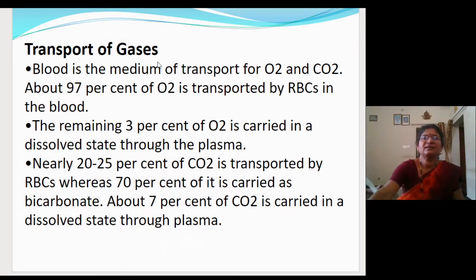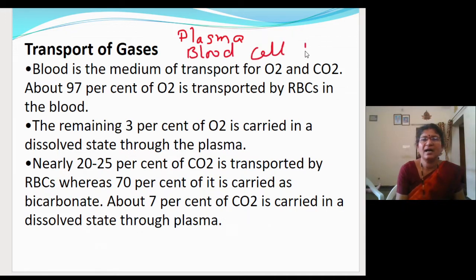Now, I already told you that the gases will get transported by the blood. That is, blood is the medium for the transportation of carbon dioxide and oxygen. You have studied the components of the blood in the last chapter, that is the plasma and the blood cells. Plasma will help in the transportation of the gases, and from the blood cells, mainly it is the RBCs which will help in the transportation of gases.